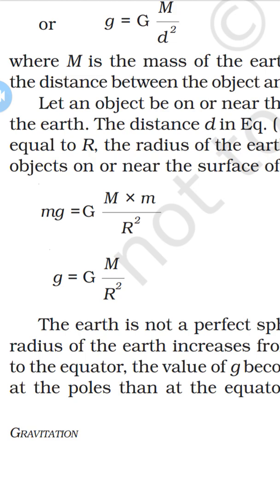Now, as we know, our earth is not a perfect sphere. As the radius of the earth increases from the pole to the equator, the value of small g becomes greater at the pole compared to the equator.